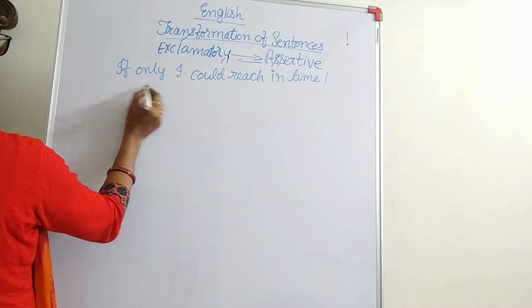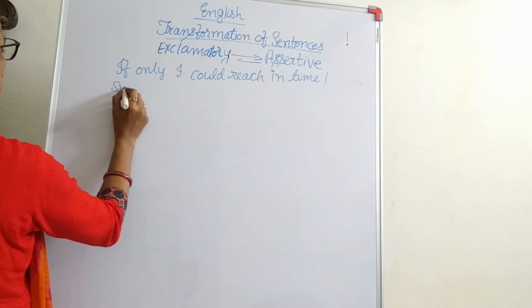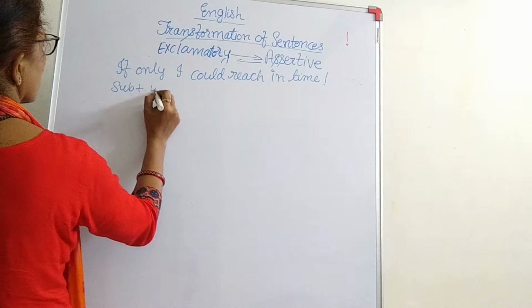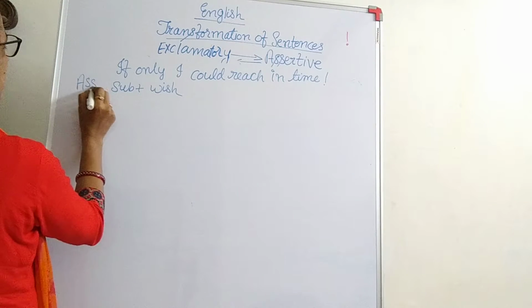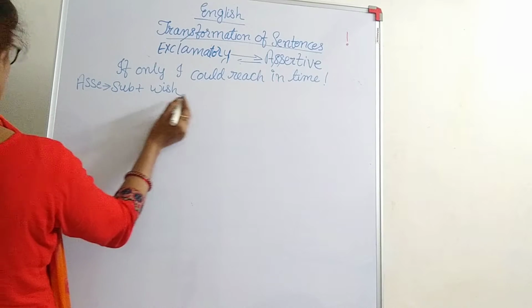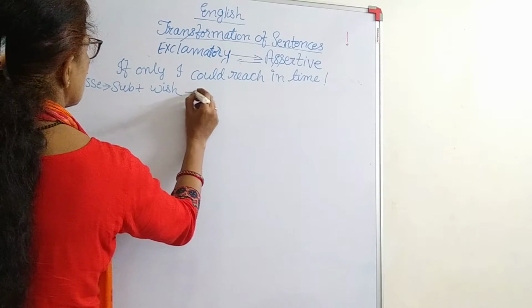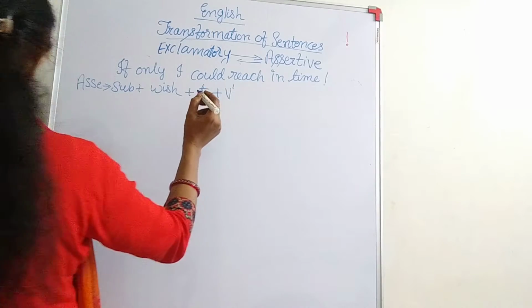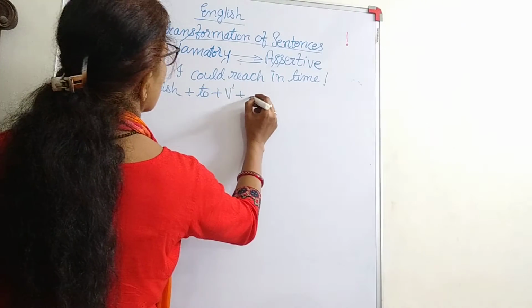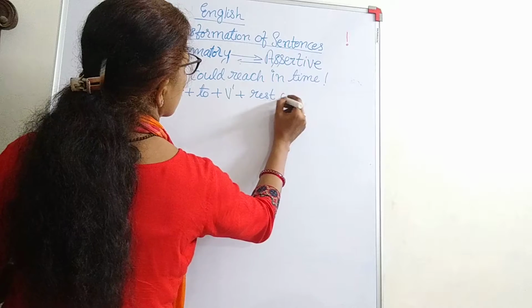And what is that? Same here also we will have the same subject. Structure will be subject plus wish. In what case? In assertive. If we change, then it will be subject plus wish plus to plus V1, okay, plus the rest of the sentence.